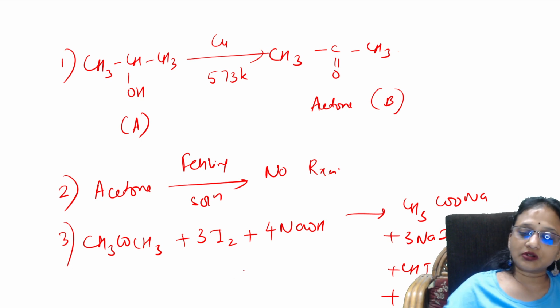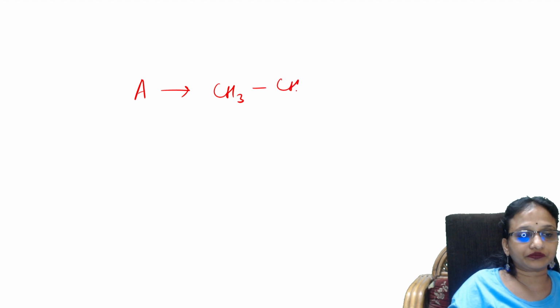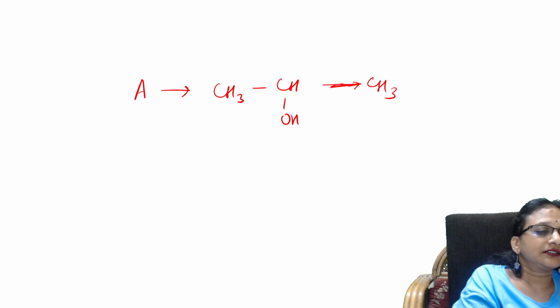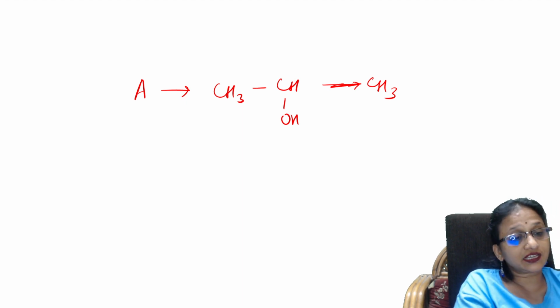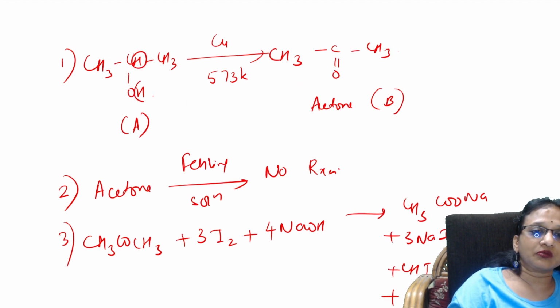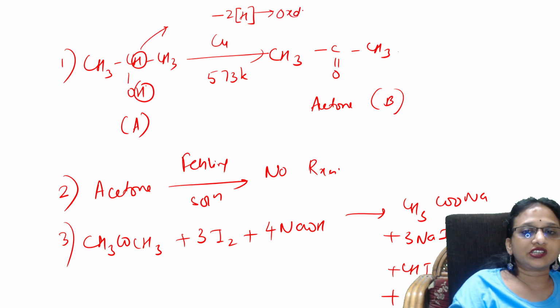Done. So what is important? Reading the question is important. Done, students. So finally, I will summarize. A molecule is nothing but my secondary alcohol, because secondary alcohols on oxidation give ketones. Students, copper here is acting as an oxidizing agent, because you're removing two hydrogens from here. See here, you're removing one more hydrogen. Yes, you're taking out hydrogens, which is nothing but an oxidation process.